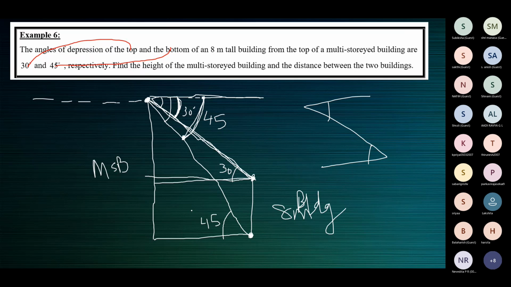That's it. You have to just take the triangle. Same procedure. There are two triangles. One triangle is available with 30 degrees. Another triangle with 45 degrees. Apply tan 30 and tan 45 in the two triangles. And then use one of the methods. Either you can substitute or you can equate. Use one of the two methods and get the answer.